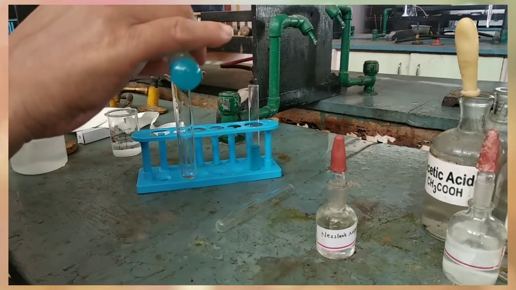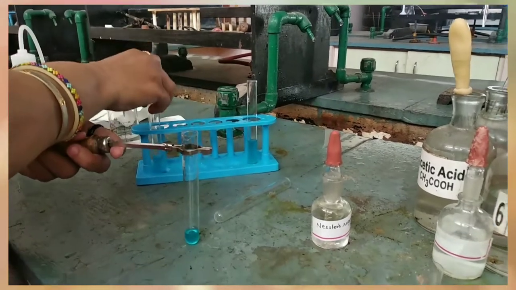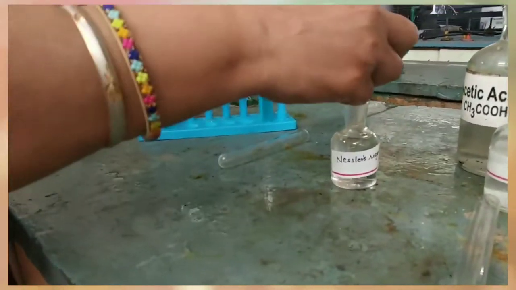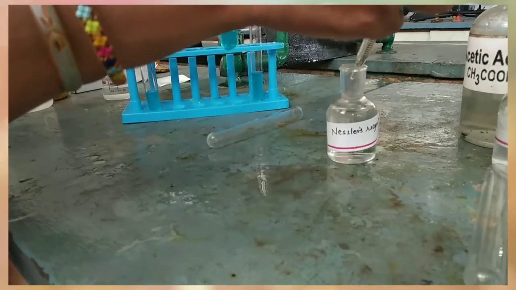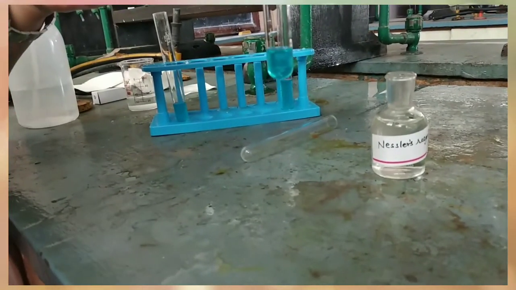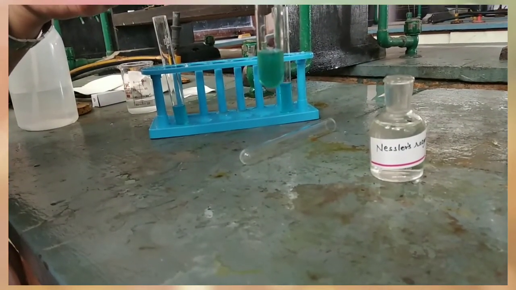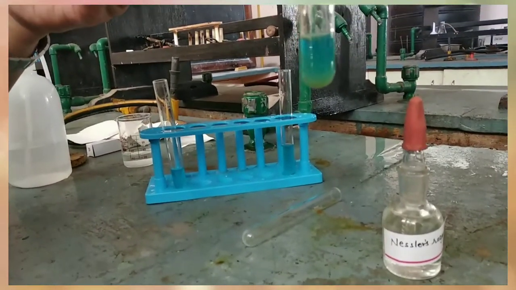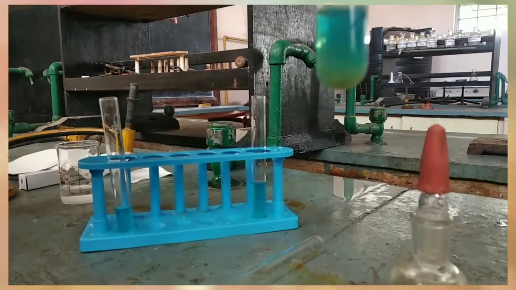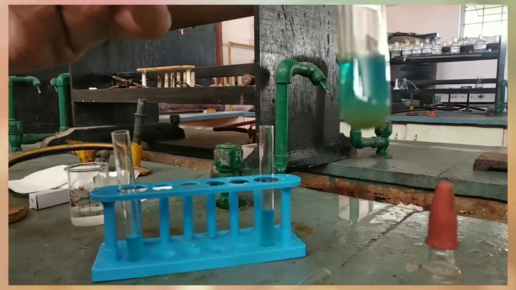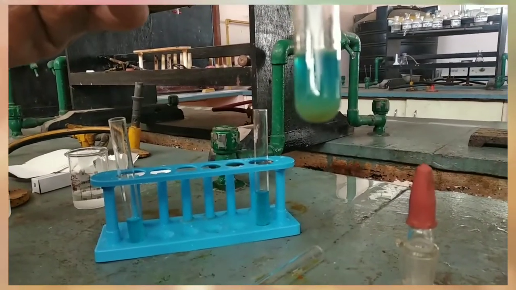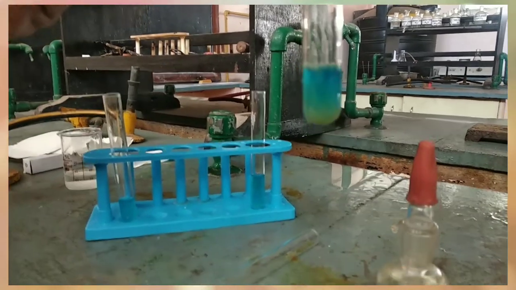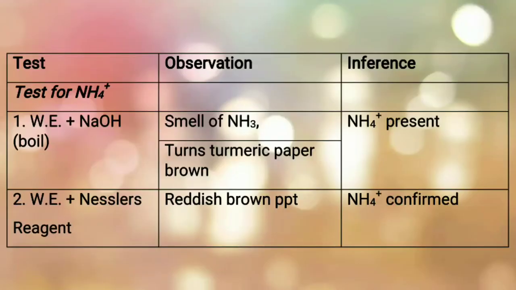Now, take few drops of water extract in a test tube. To that, add few drops of Nessler's reagent. Observe the changes. We observe that there is reddish brown precipitate. We can infer that NH4+ is confirmed. So over here we have one cation. Now it's time to find the another cation.